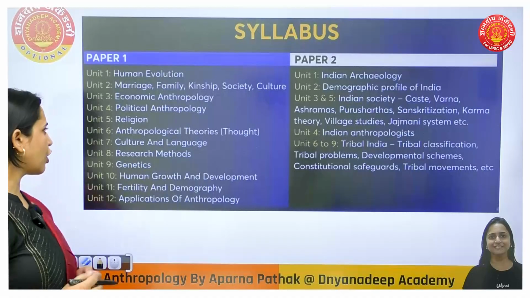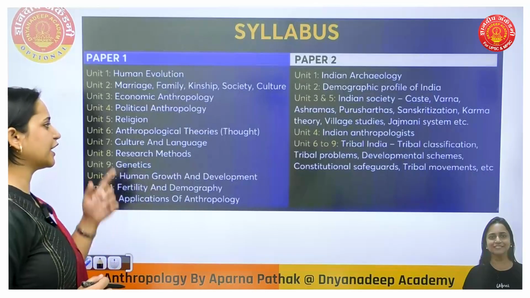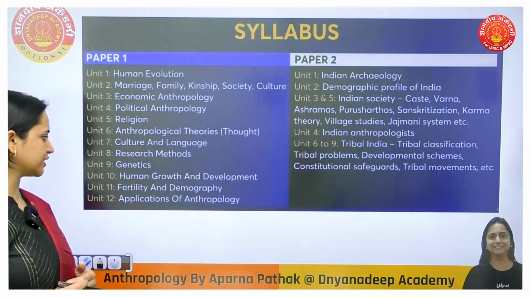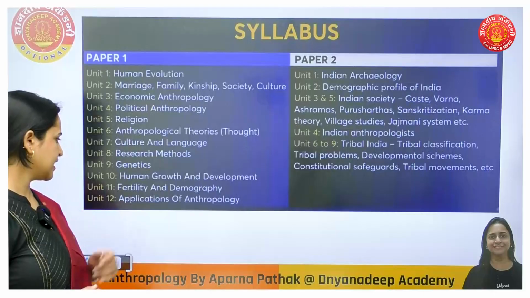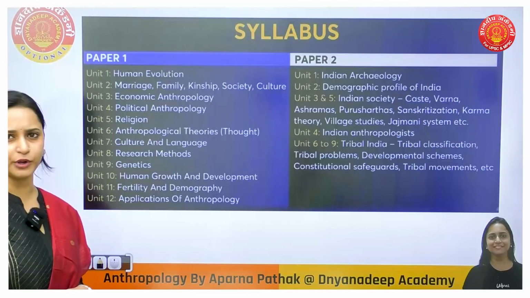After that, economic anthropology, political anthropology, religion, anthropological theories, culture and language, research methods, genetics, human growth and development, fertility and demography, and applications of anthropology.